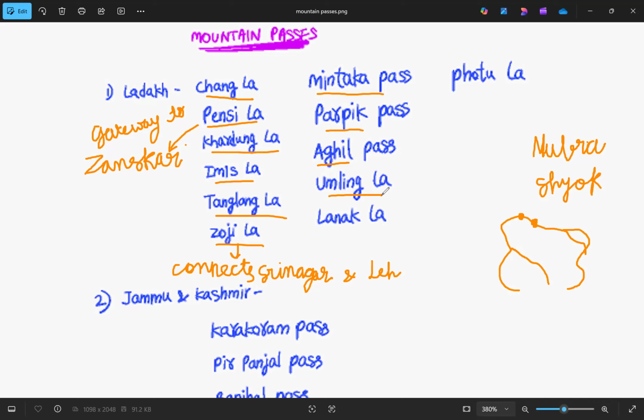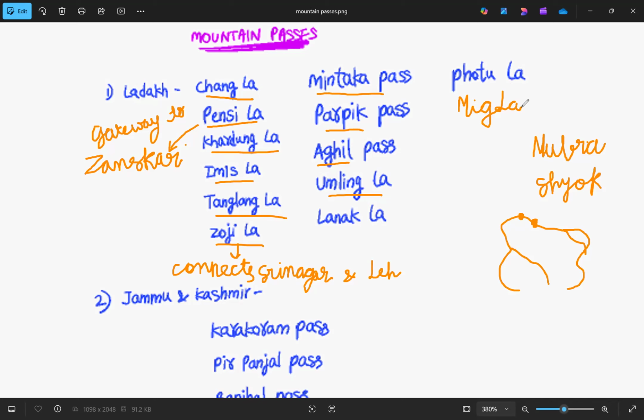Umlingla was the highest motorable road on the earth until a few months ago, before we got something called Migla. Recently, the Border Roads Organization, BRO, has inaugurated a road called Migla.